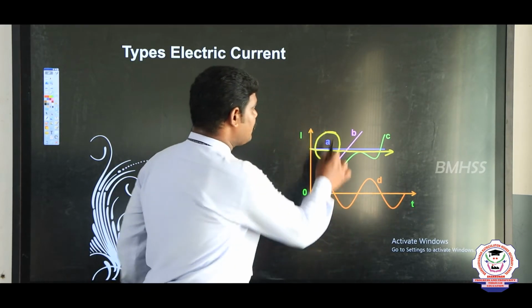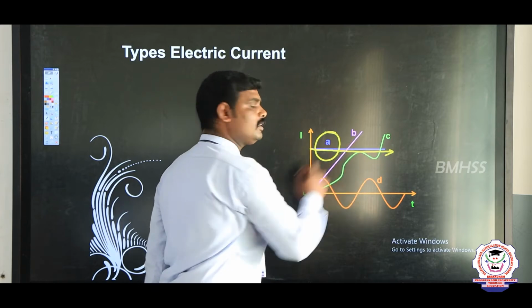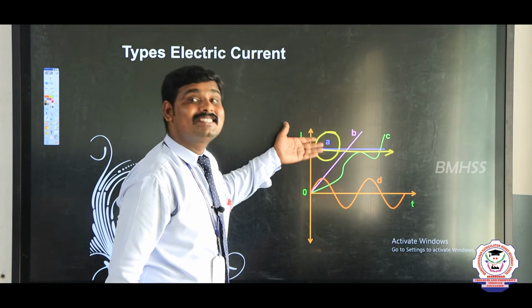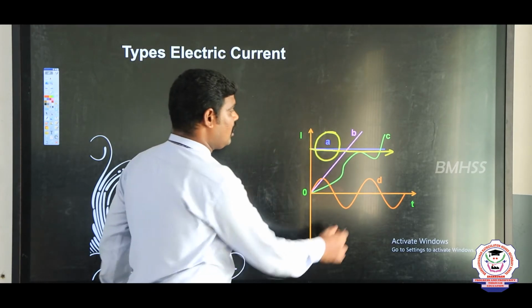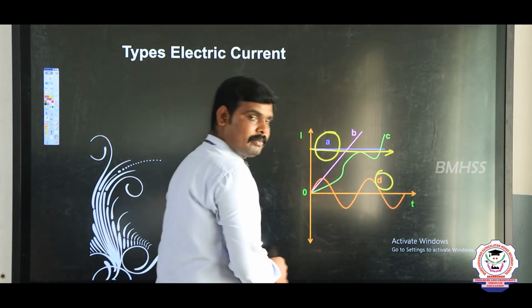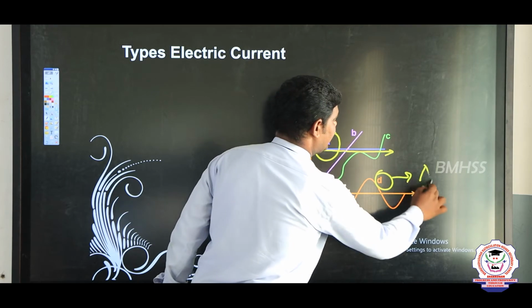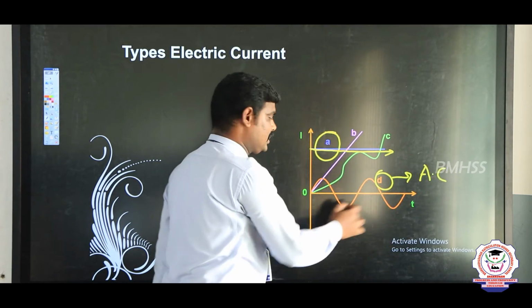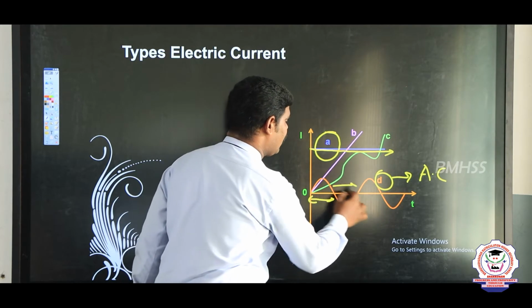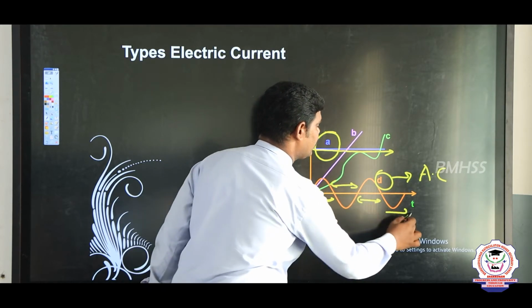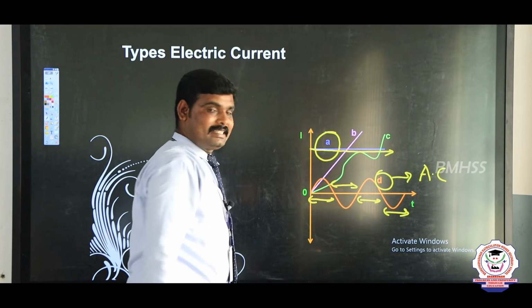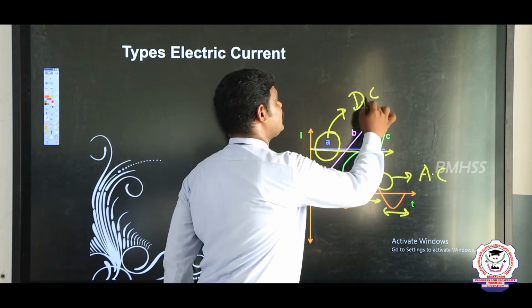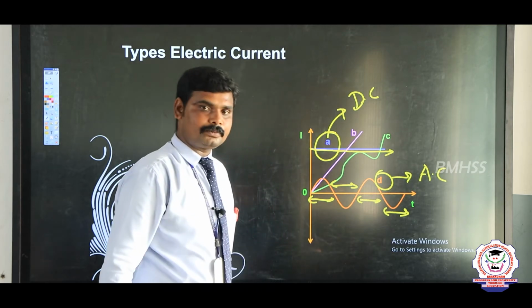But B and C will be varying currents, which means the current is changing. Then the last one, D, is alternating current, the AC current. It varies alternately, over the same time period, which is why it is called AC current. The first one we can also call DC current, direct current, which is not varying.